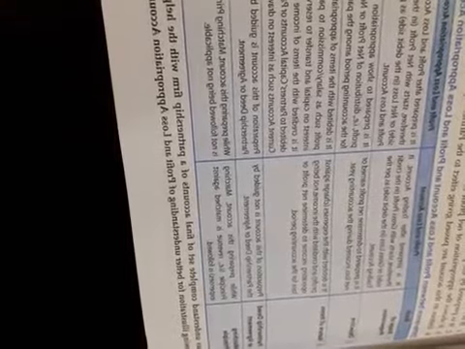Now children, see the difference between profit and loss account and profit and loss appropriation account in the form of a table. So the first basis of difference is the stage of preparation. Profit and loss account, how is it prepared? You know very well, children, you have prepared the trading account, and the balance of the trading account, that is the gross profit or gross loss, is transferred to the profit and loss account. And in the profit and loss appropriation account, the balance of the profit and loss account, that is the net profit or net loss, is transferred to the profit and loss appropriation account.